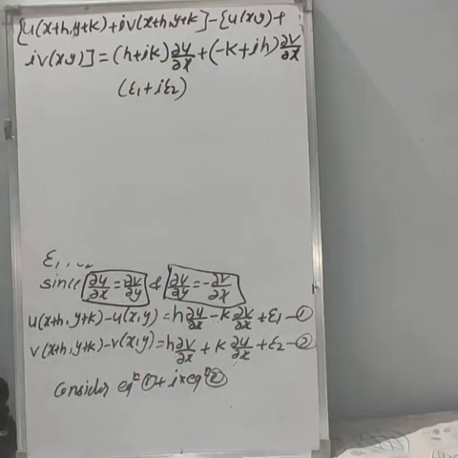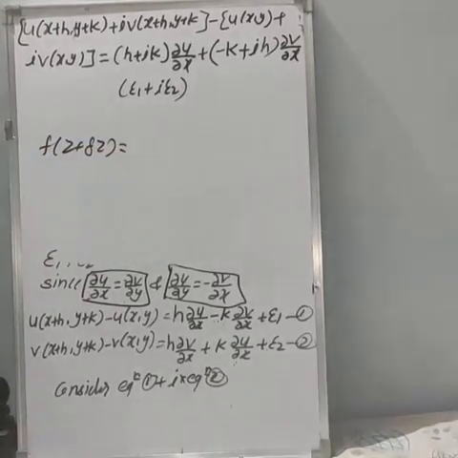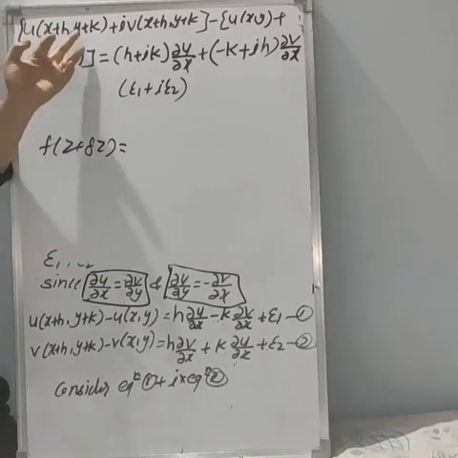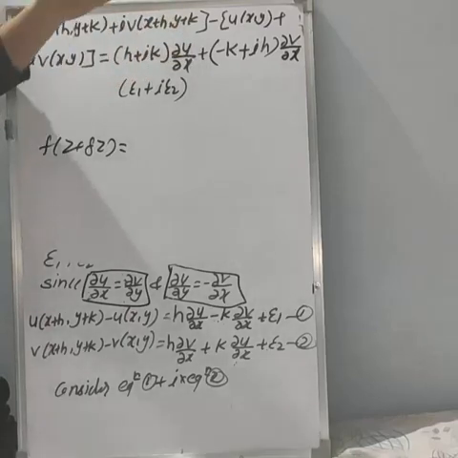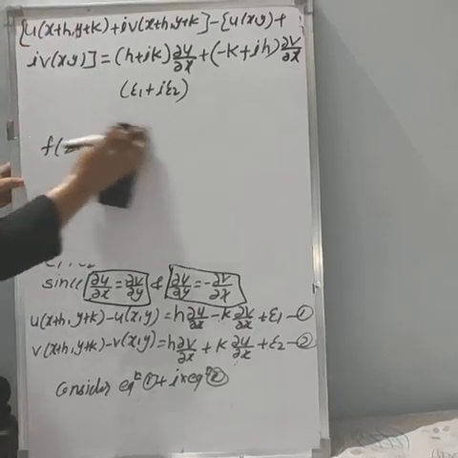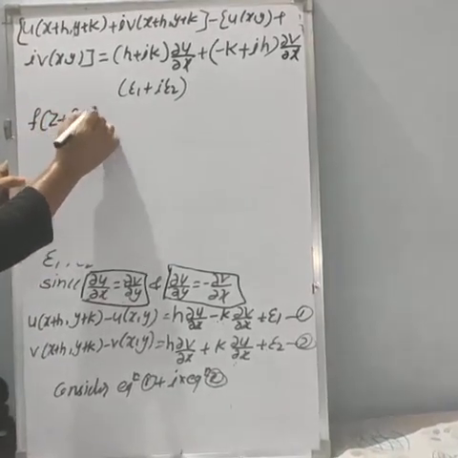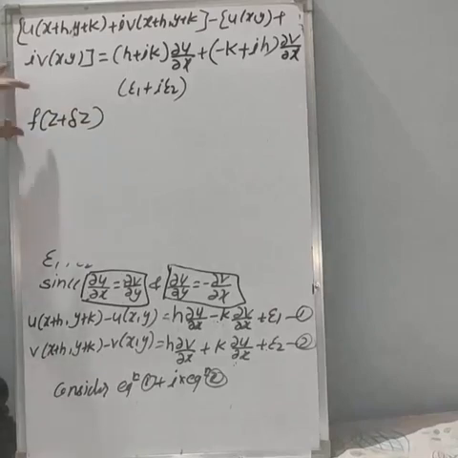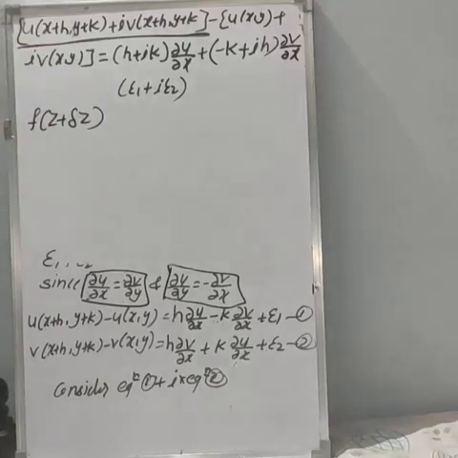Now, if you see the definition in the necessary condition, I have given the definition of f(z + δz). So here you will get u(x + δx, y + δy) and v(x + δx, y + δy), and there also δx and δy tend to 0, and here also h and k tend to 0. So using the definition, we can write this is the value of f(z + δz). You can see it in the necessary condition.